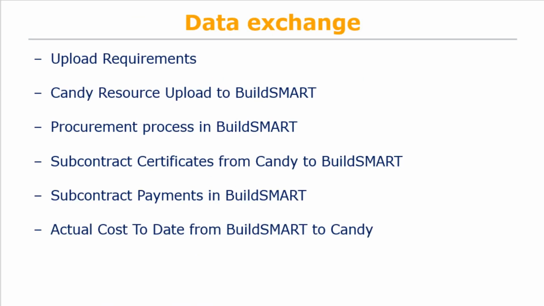I will now go into Candy and BuildSmart and show you the following. Requirements for successful upload. Candy resource upload to BuildSmart. Information upload from Candy to BuildSmart procurement. How and when to upload. The upload process. Procurement process in BuildSmart using Candy resources. Standard requisitions. Restrictions. Candy items subcontract certificates to BuildSmart. Processing subcontract payment certificates. Import actual cost to date from BuildSmart to Candy.